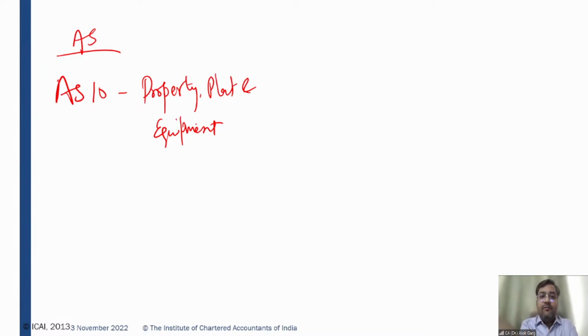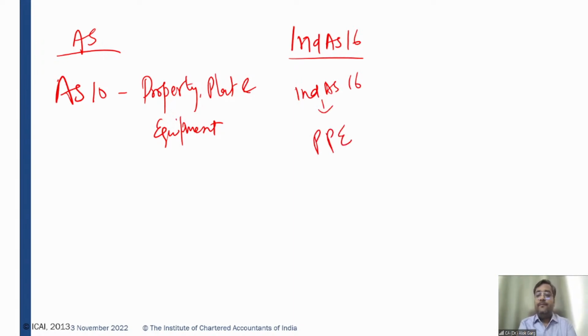So in AS, we have Accounting Standard 10. In Ind AS, we have Ind AS 16, and Ind AS 16 again talks about property, plant, and equipment. Globally, in IFRS, we have IAS 16.